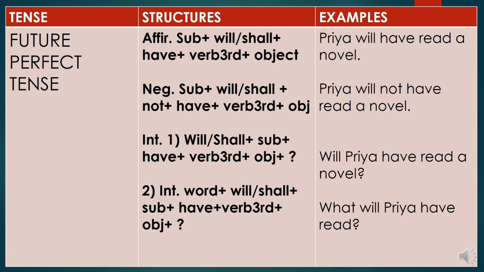See the difference? We are using the third form of the verb in the sentence, and we are using will or shall at the beginning of our sentence. See the second form of framing the interrogative sentence: we will use the interrogative word at the beginning and so on. So, what will Priya have read? Again, the object will not come as we have used the interrogative word.